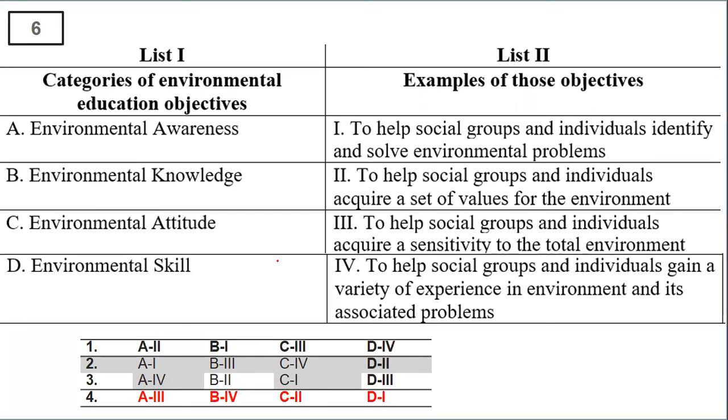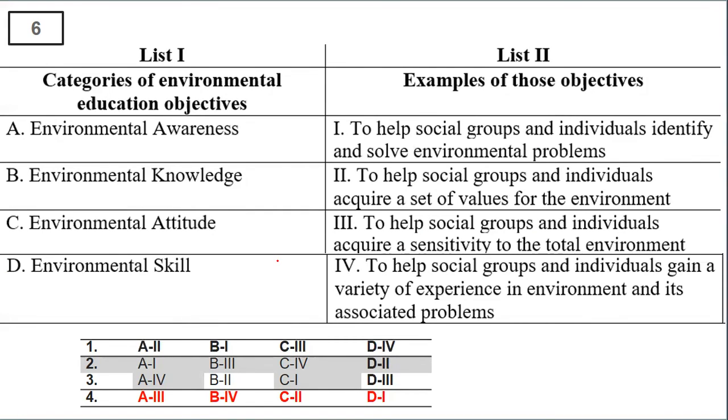So yes, option number 4. When we say awareness, it is about acquiring knowledge about the environment. When we say knowledge, it is about experience. When we say attitude, it is basically about a set of values. And when we say skills, it is the identity. So this comprises the environmental objectives and the examples of those objectives.